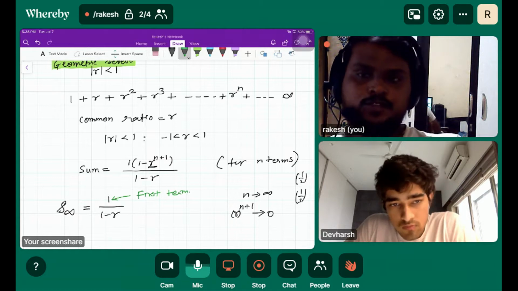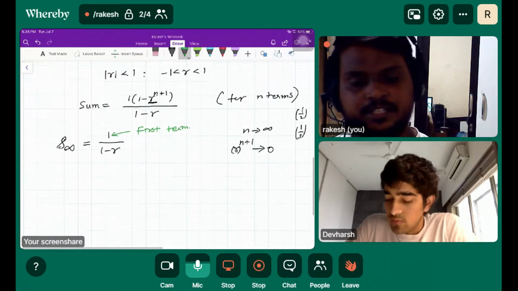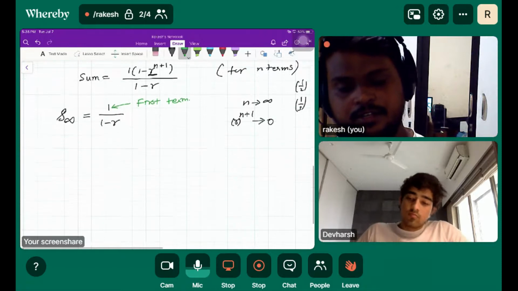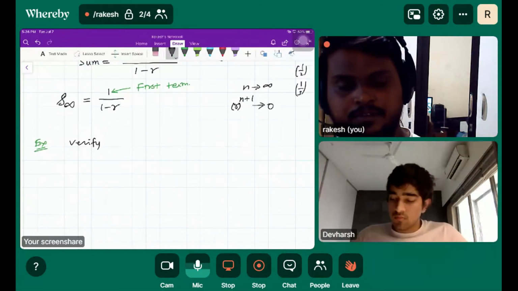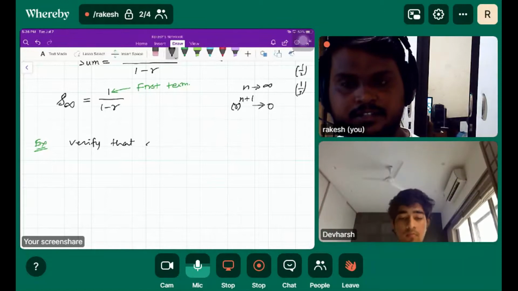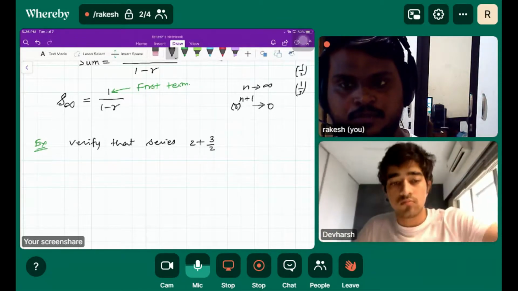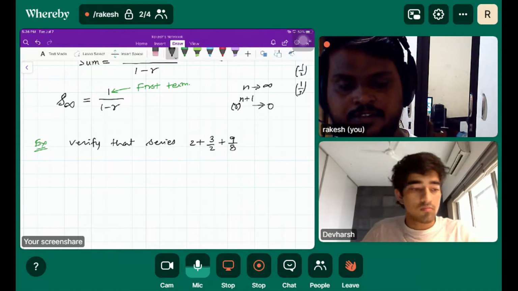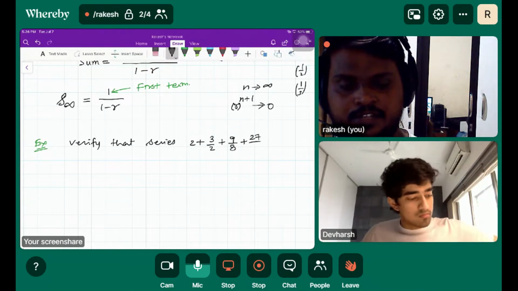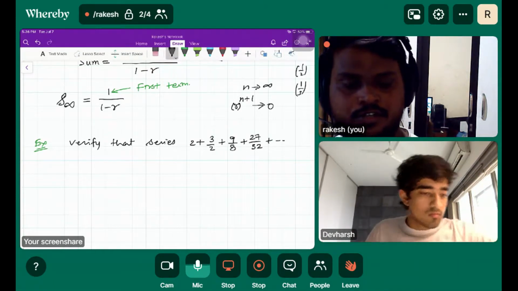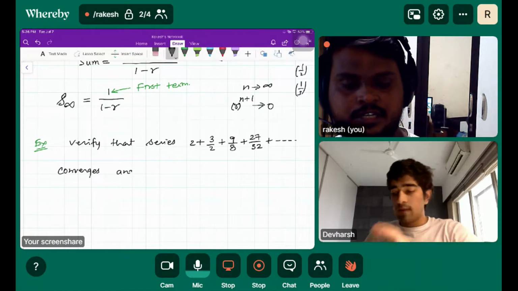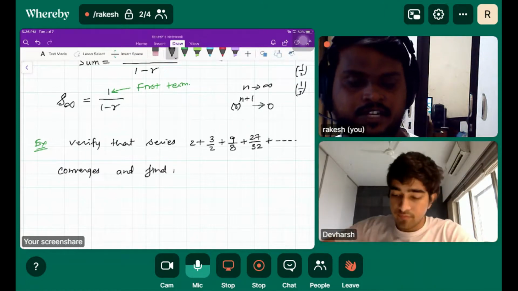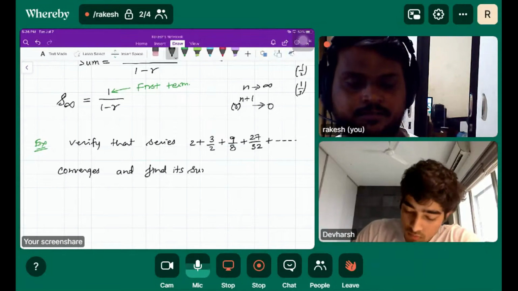Okay, so if I give you one series, verify that the series 2 plus 3 by 2 plus 9 by 8 plus 27 by 32 plus dot dot dot converges, and find its sum.